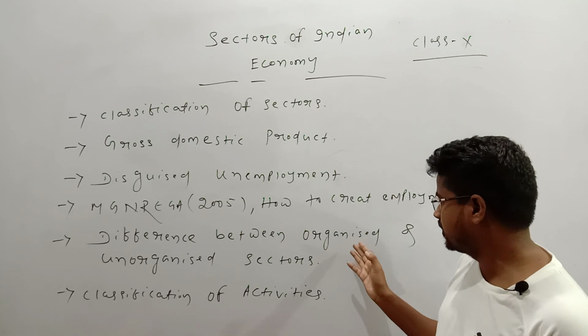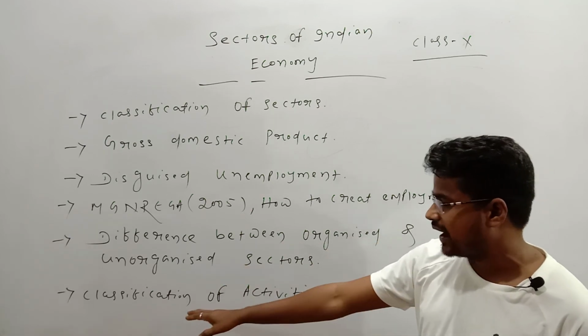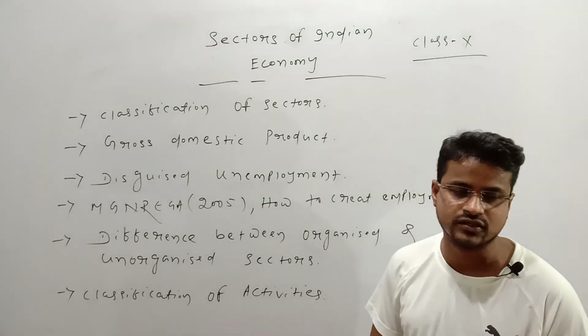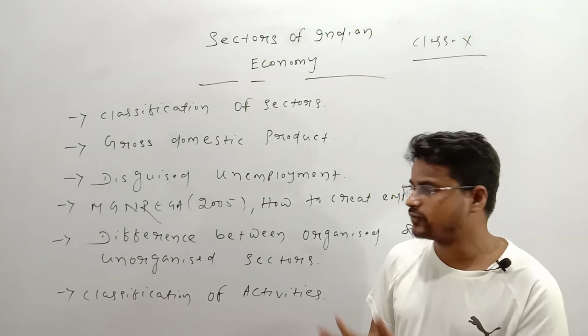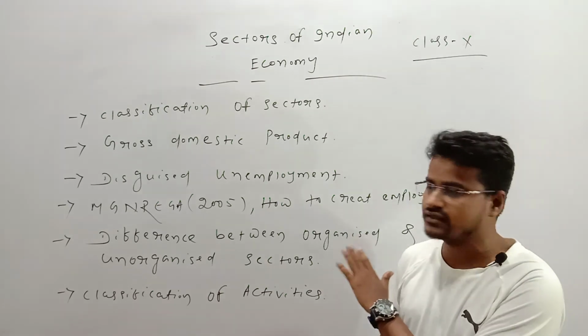So in this chapter we have discussed the classification of sectors, GDP, then disguised unemployment, importance of MGNREGA, and the organized and unorganized sector. And in the classification of activities, we have discussed public sector activities and private sector activities. In the next chapter, we will discuss various question answers of this chapter.